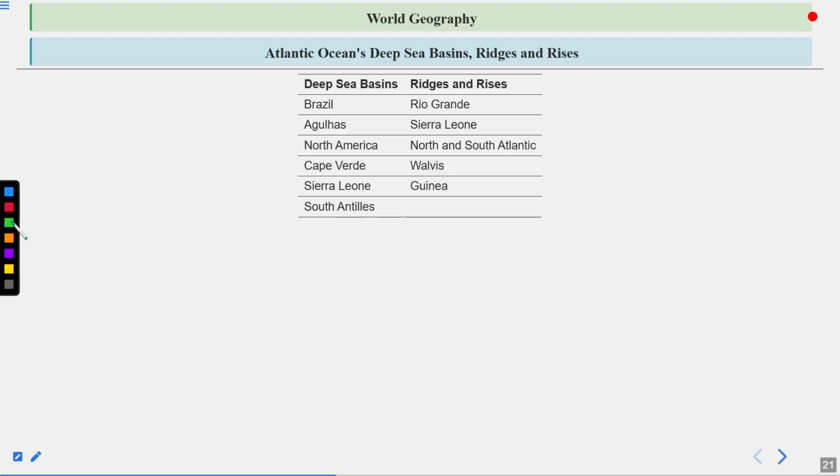Now, Atlantic Ocean deep sea basins, ridges and rises. Deep sea basins are Brazil, Agulhas, North America, Cape Verde, Sierra Leone, South Antilles. And ridges and rises are Rio Grande, Sierra Leone, North and South Atlantic, Walvis, and Guinea.